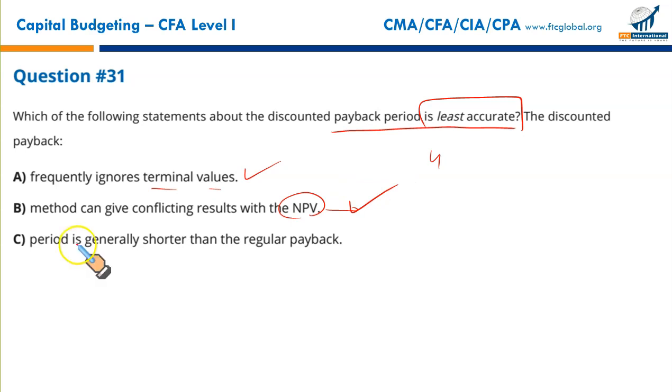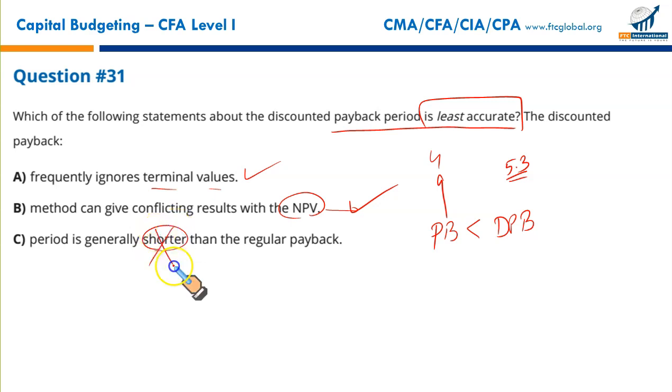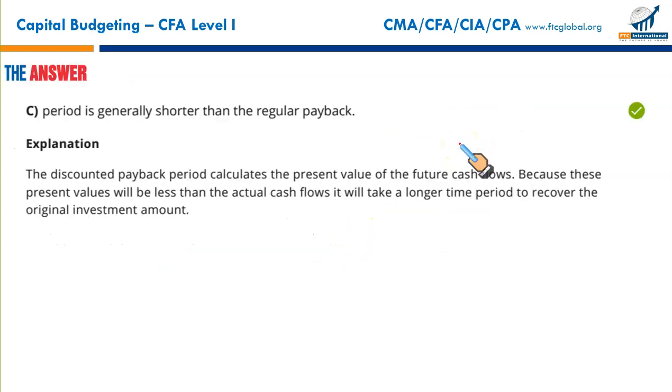The last one. If a project has a conventional payback of 4 years, discounting the future cash flows and then calculating the discounted payback is always more than the payback period. The discounted payback may be 5 years or 5.3 years. Why? Because discounting reduces the present value of cash flow, so the payback period will become longer. So the statement that the discounted payback period is generally shorter is wrong. Discounted payback period is longer than the regular payback period. This is the wrong statement, the least accurate statement. That's why the right answer is C.